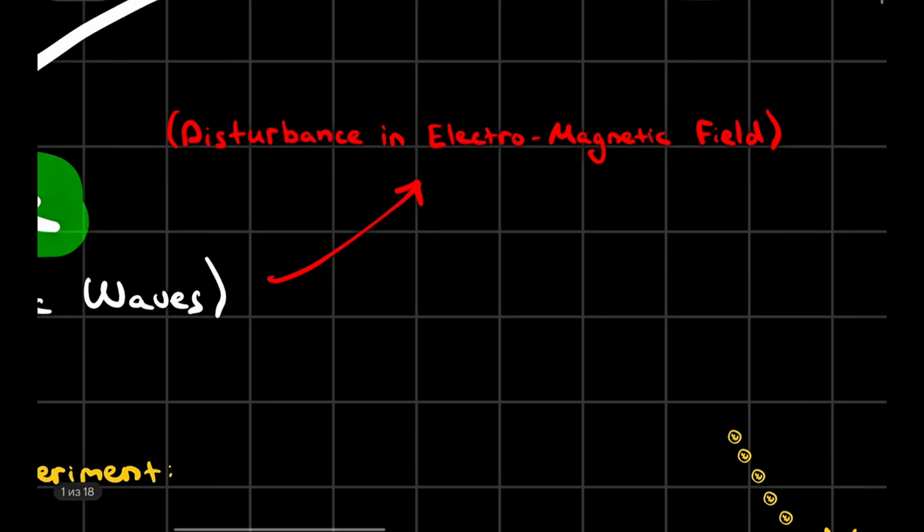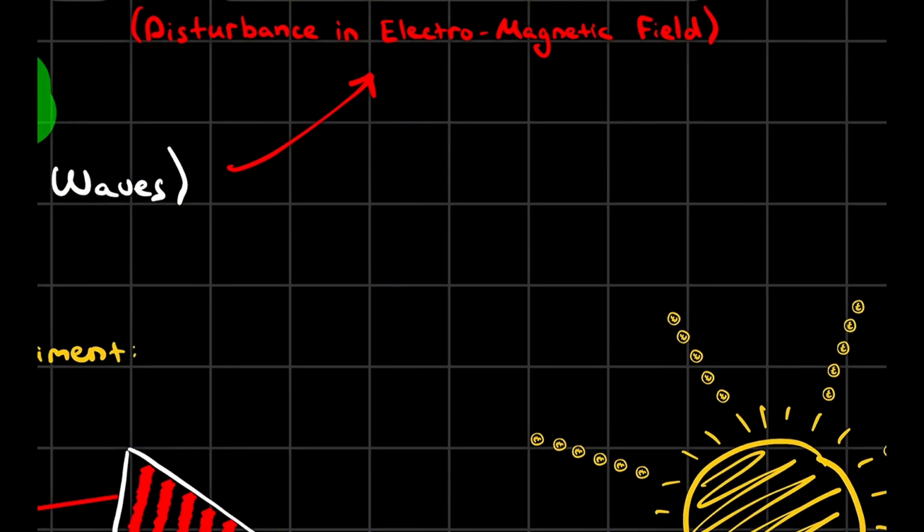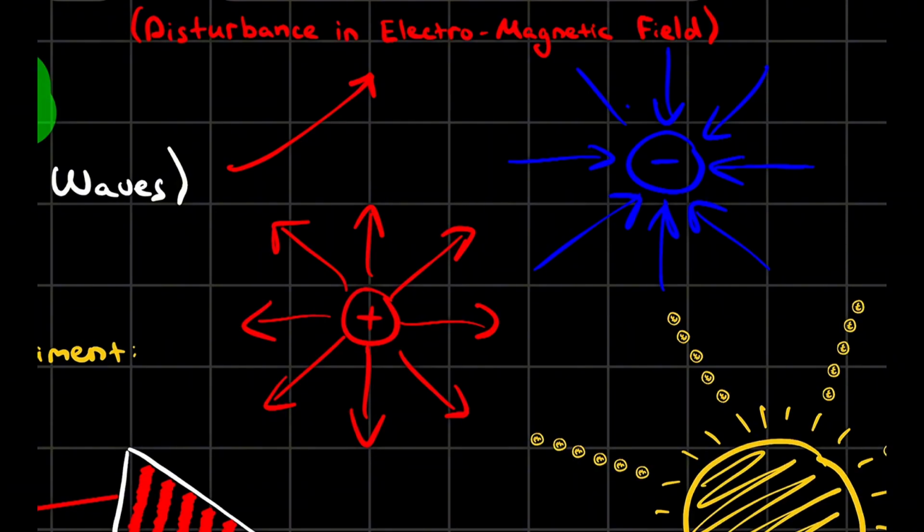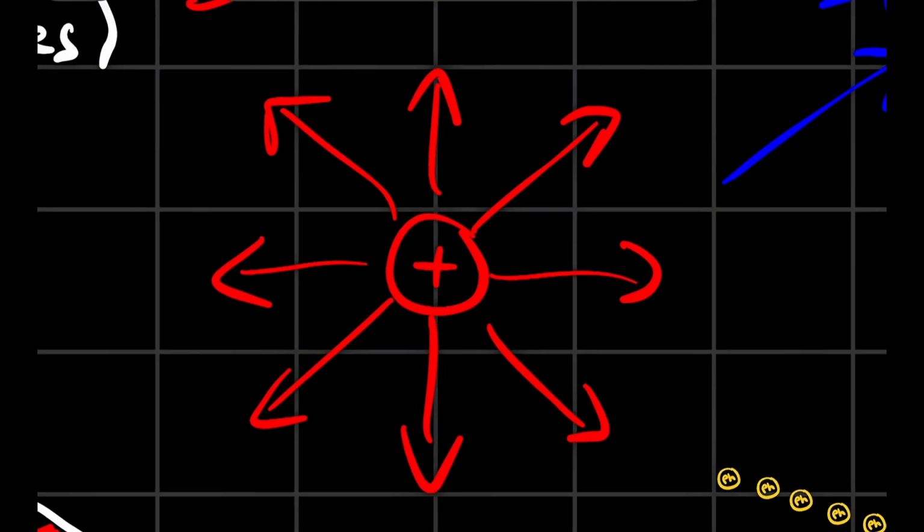You have probably studied this last year. If we have some positive charge, it creates an electric field going outward, like this. And if you have some negative charge, it creates an electric field going into it. I hope that you remember it pretty well. But all of these lines of electric field are straight. Those do not have any disturbance.